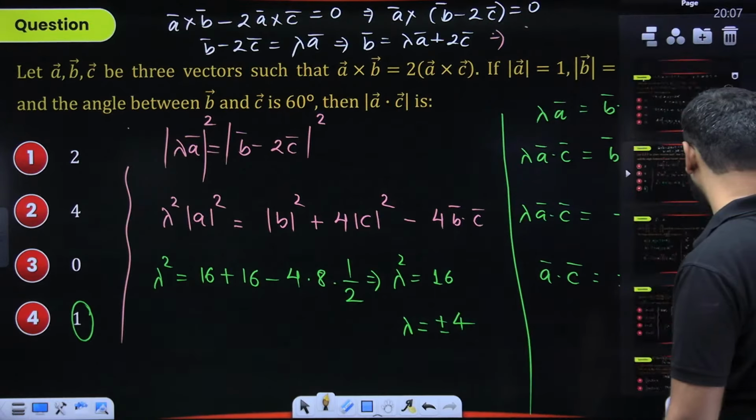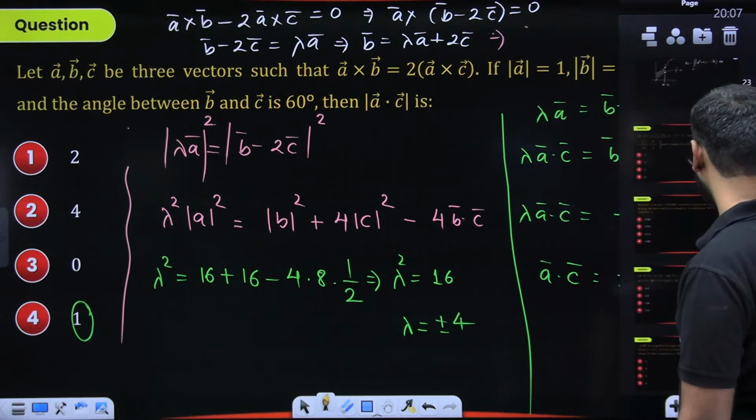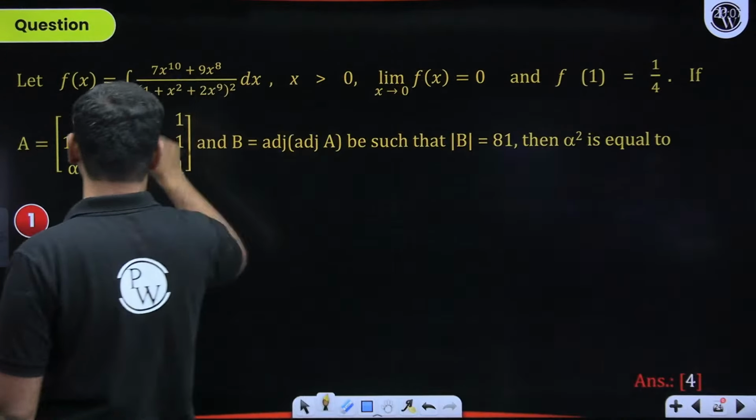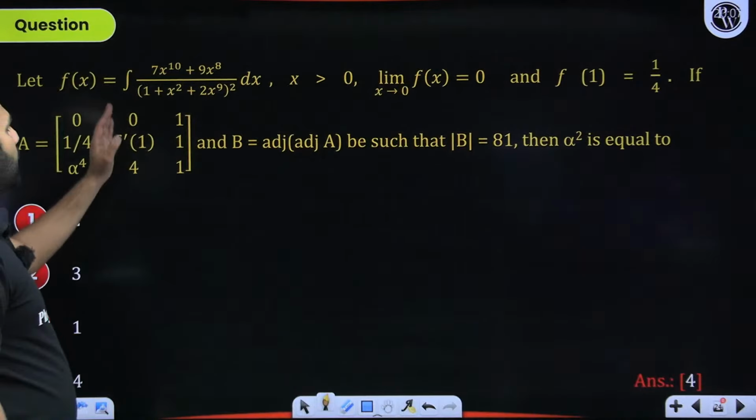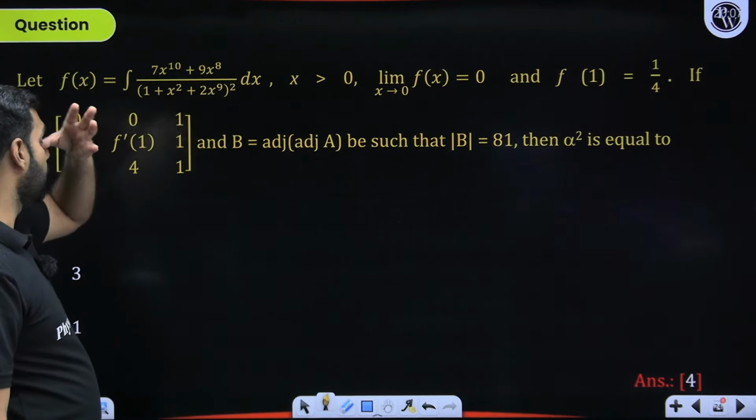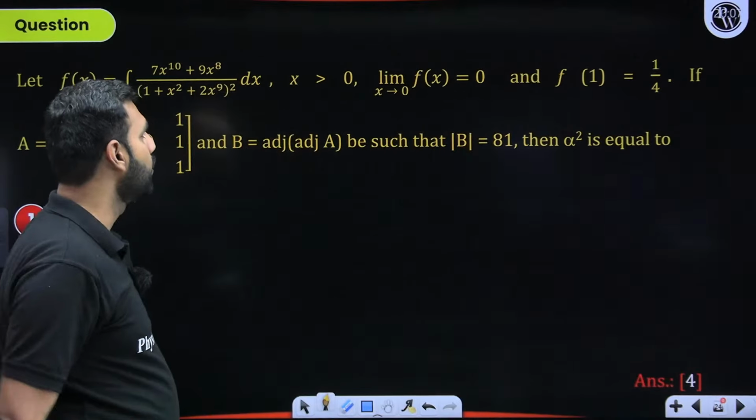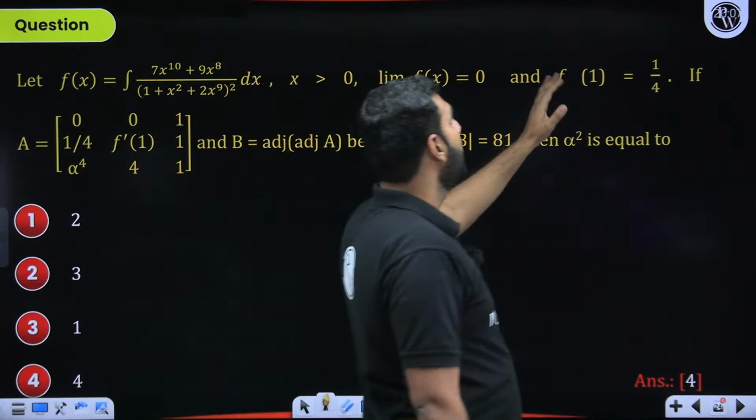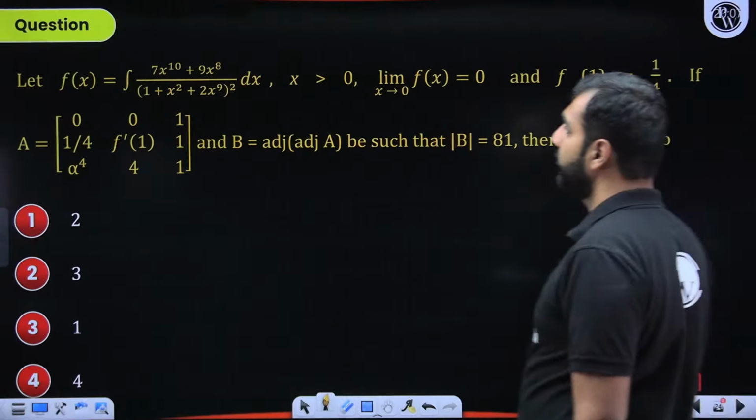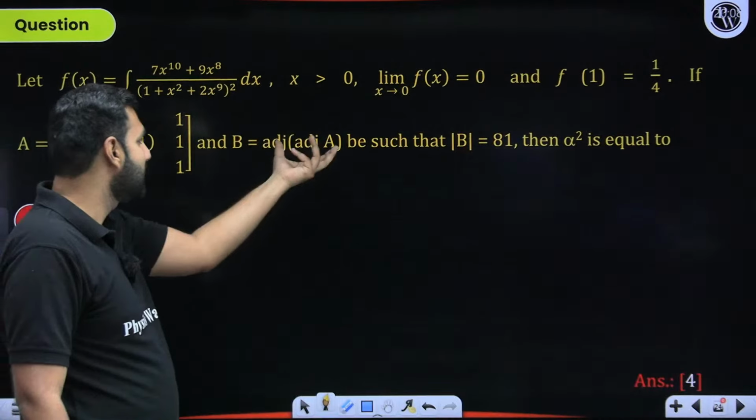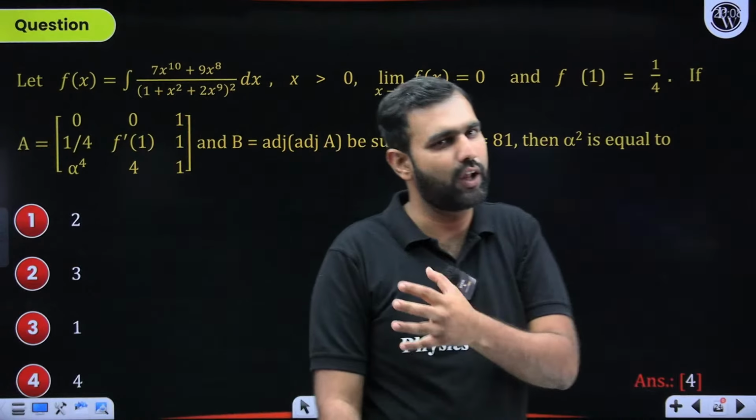Getting back to the discussion we all are having, let's resume with this question now. What does it say? This question says f(x) is defined as the integral of 7x to the power 10 plus 9x to the power 8, over (1 plus x squared plus 2x to the power 9) whole squared, dx. x is positive, limit x tends to 0, f(x) is 0. We are told this, we'll utilize this information. f(1) is 1 by 4. A lot of things are there: determinant, integration, limits, concept of matrices.